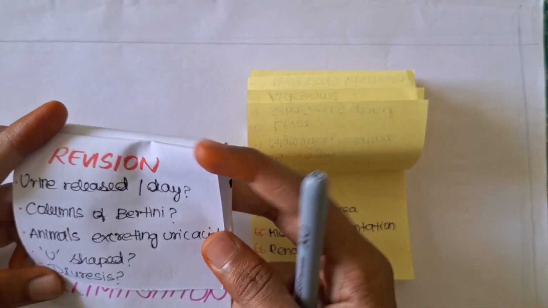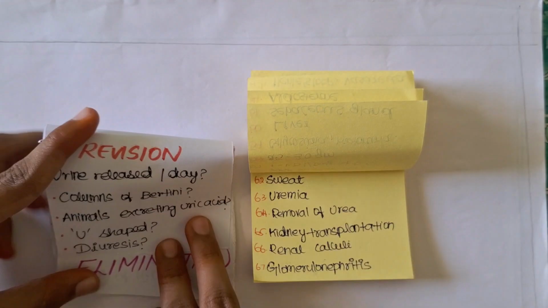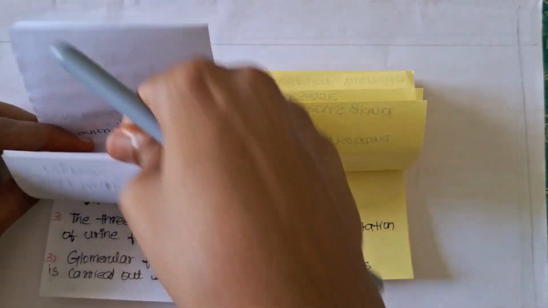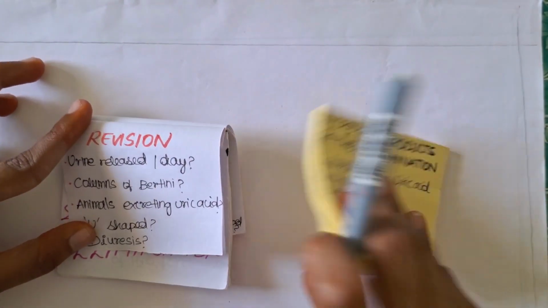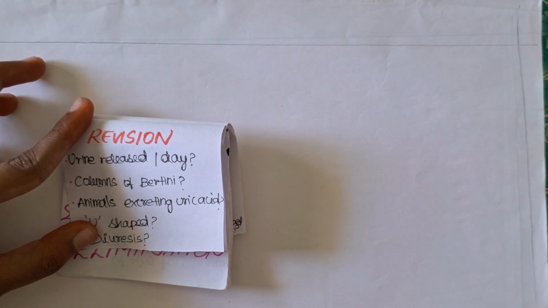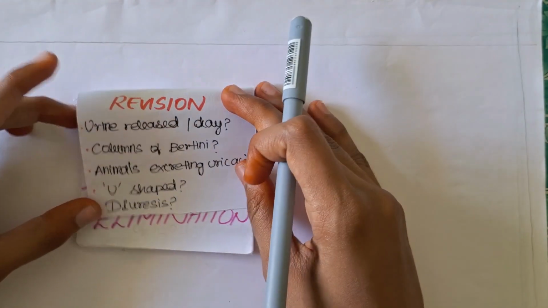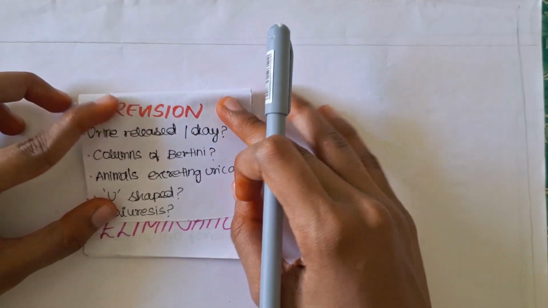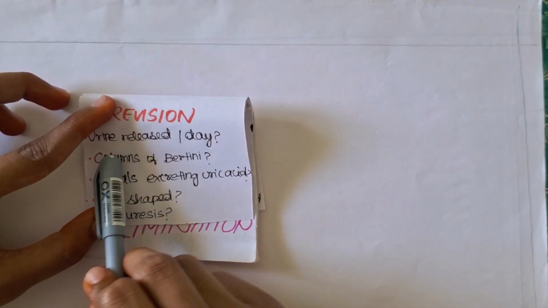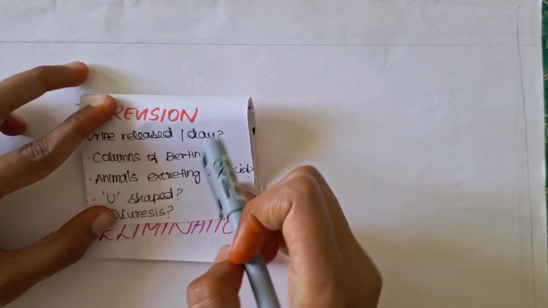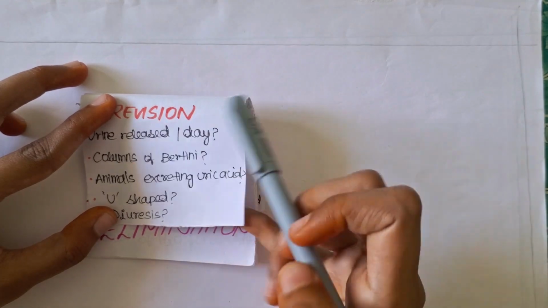So here is your another favorite, that is your revision part. Till now we did revision only, but out of all this I have randomly taken just 5 questions to test your knowledge. I need all of you to comment if you know the answer. The first question is: how many liters of urine are released per day? Columns of Bertini. Which is called the column of Bertini? This we saw at the start, right?